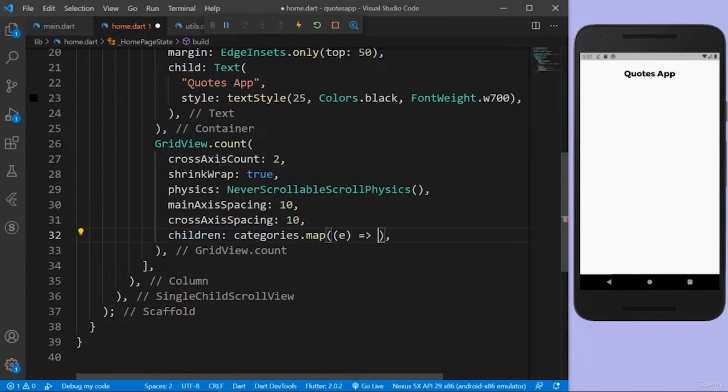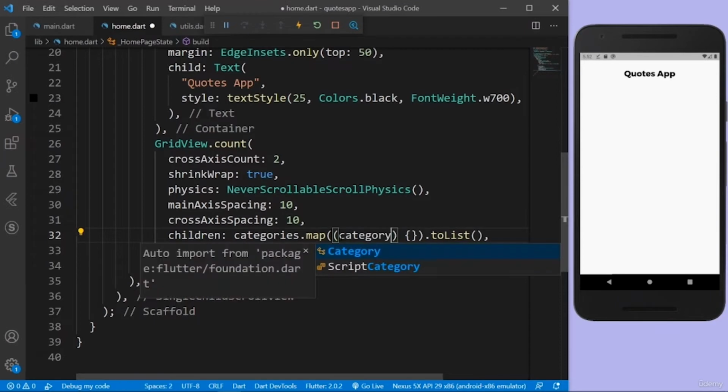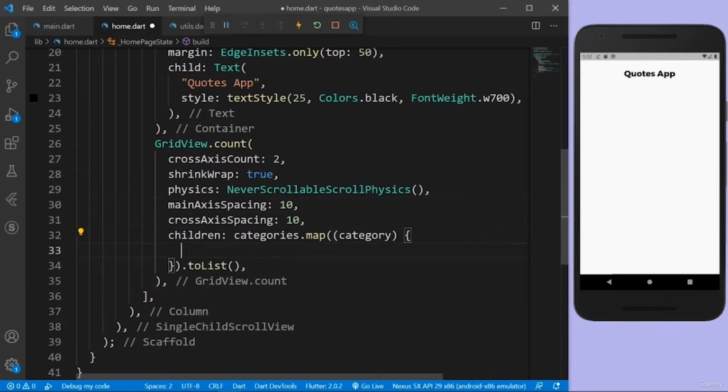So here I'm going to say .toList. Whenever we call the .map function, we have to say .toList, and here we can name this category. We'll just get a category name, and in there we can return any widget we want.